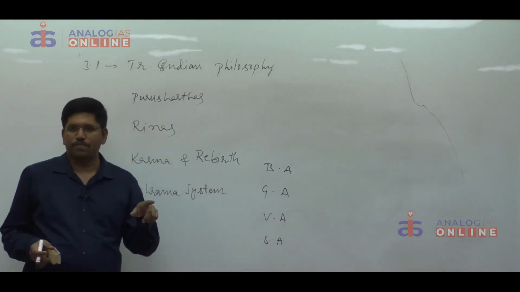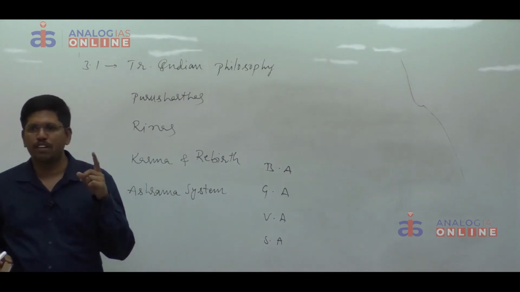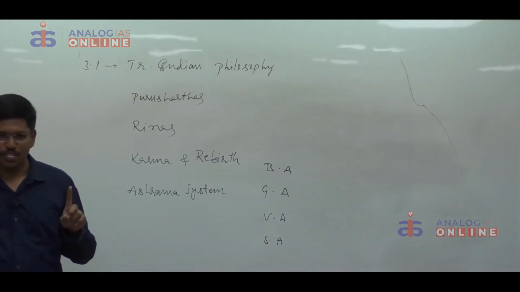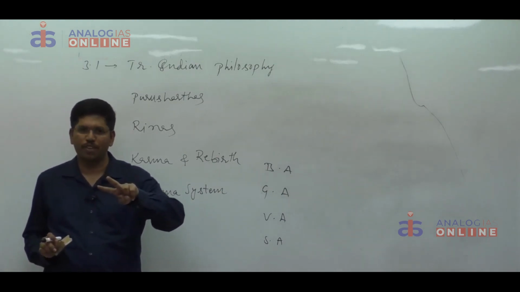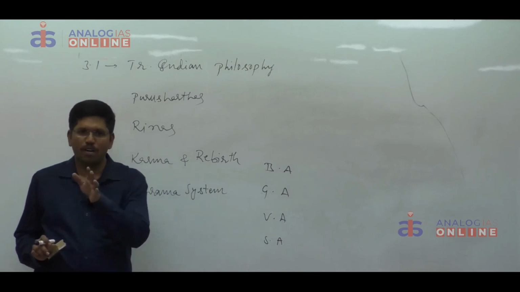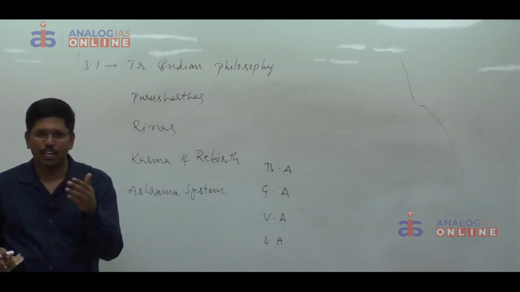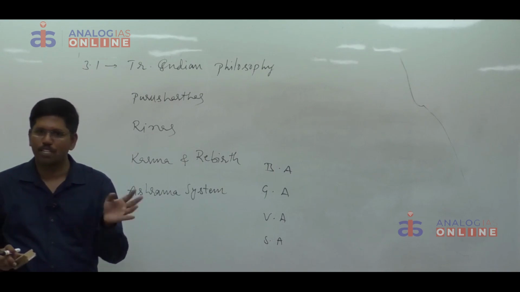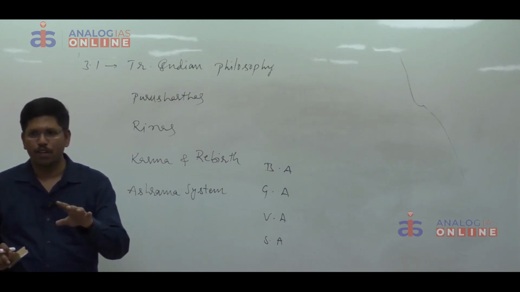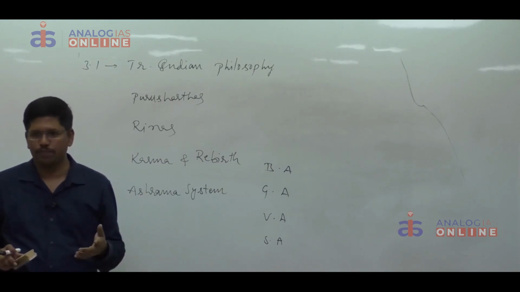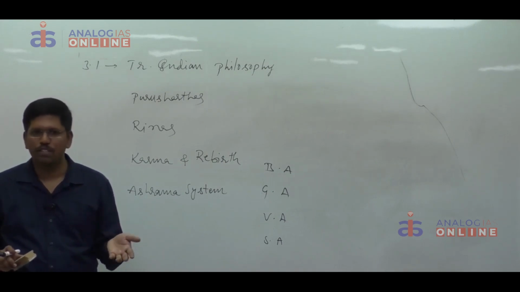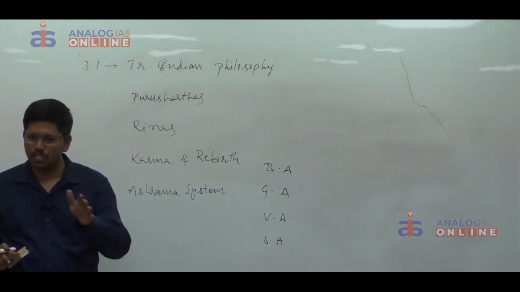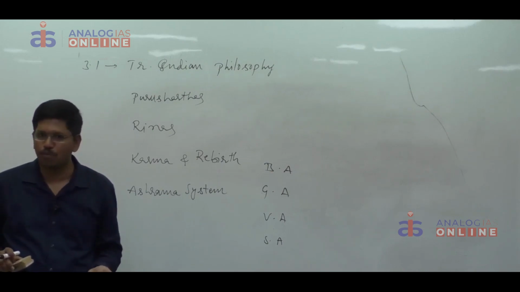But sometimes a question may be asked like this: importance of grihastha ashrama. When the question is asked on importance of grihastha ashrama, you have to elaborate these 2 points only. The basic trilogy of dharma, artha, and kama will be translated into action. Then write what is meant by dharma, what is meant by artha, what is meant by kama, what happens if those 3 work in coordination with each other. Similarly, write about runas also. There are 4 runas. In the grihastha stage, these runas will be paid. That's why they will be eligible to get moksha.